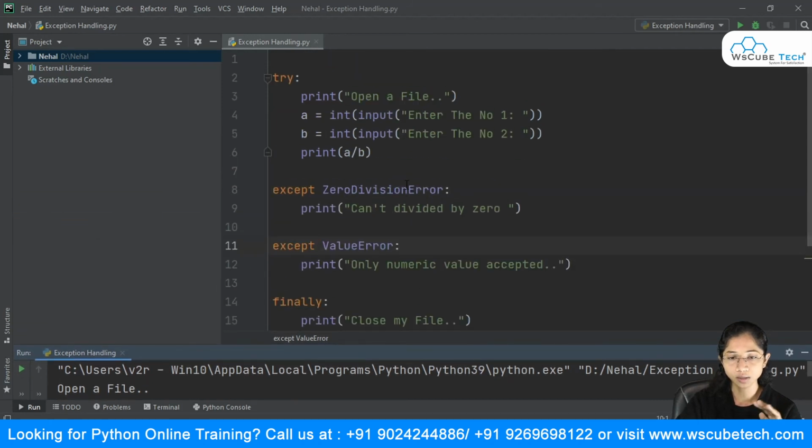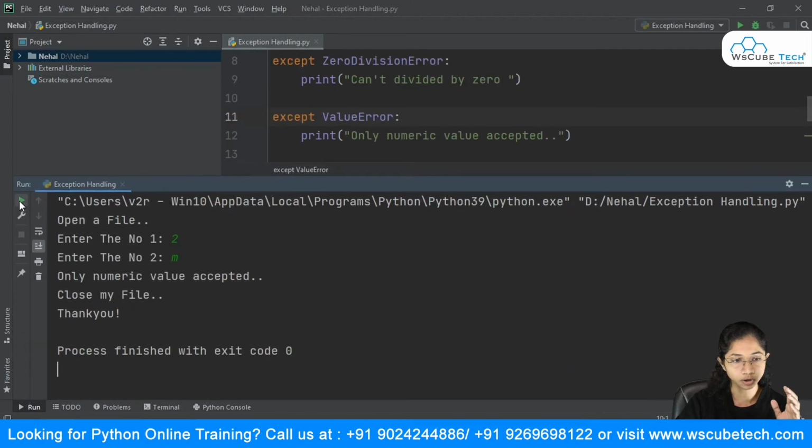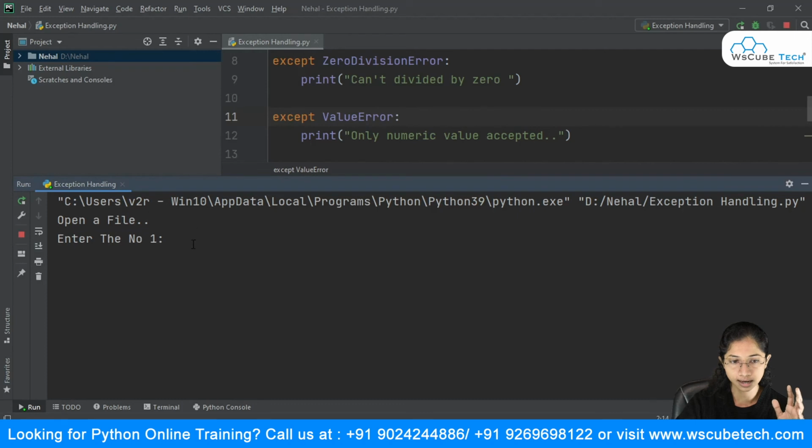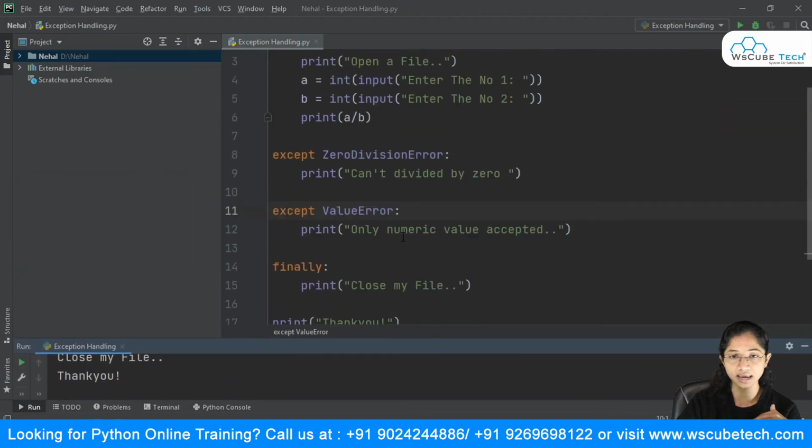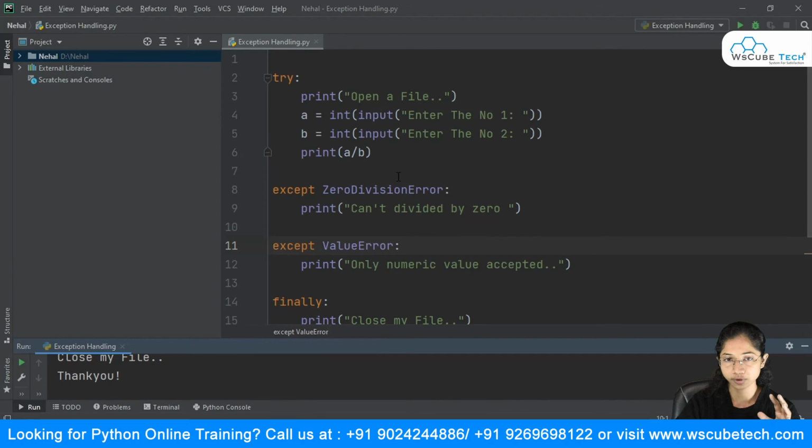So you can be value specific over here. You can run your code for another input. Suppose that I want to check for zero division error. So it says open a file, and enter the number you are entering. Second number is 0, can't divide by 0, and close my file and thank you. And that was the reason why I wrote this enter number 2 after this open a file, because if I had written it over there, it would have raised another issue.